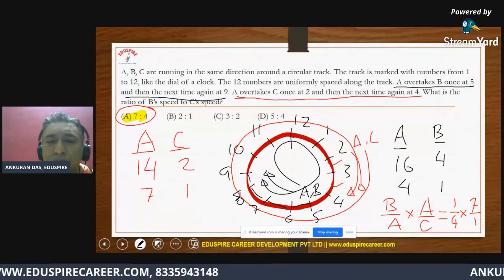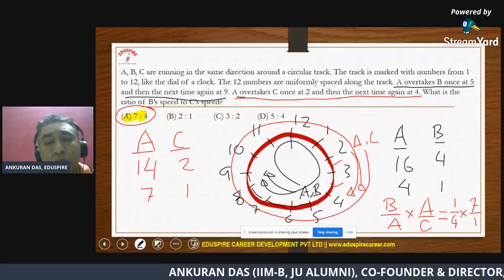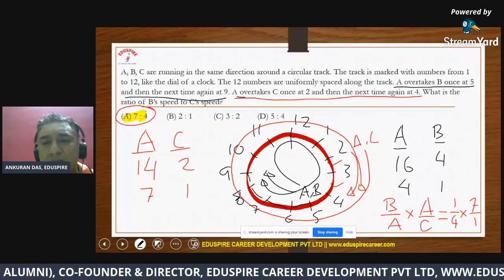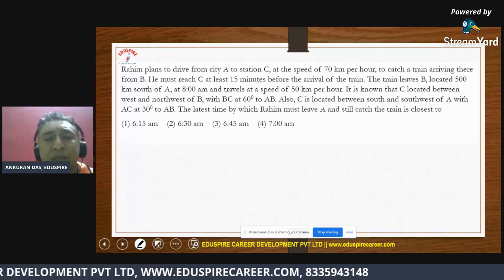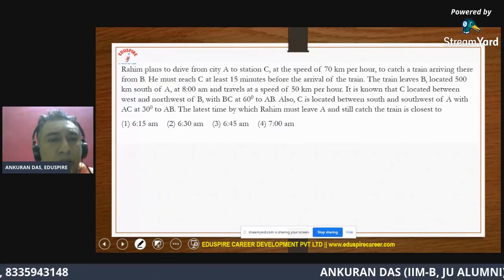So very basic question, which can be solved with the help of ratio. So, in time and distance, we apply all these concepts called ratio, variations, proportionality, etc. So let me take you to the next one. Please have a look at this question. All right, so here we go.